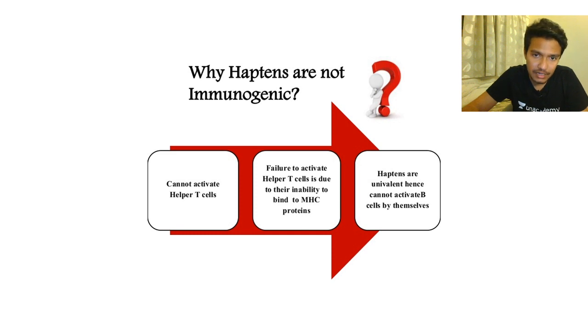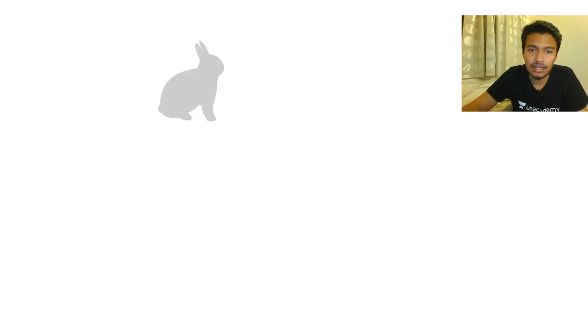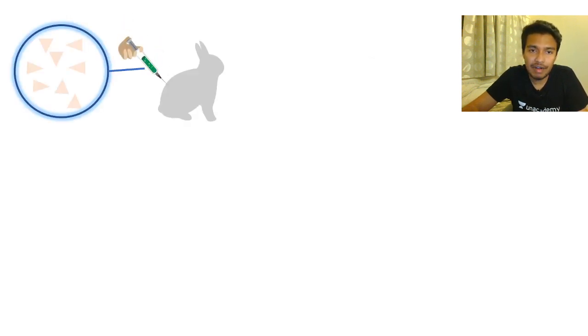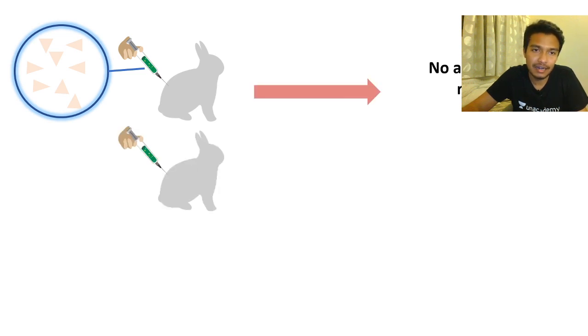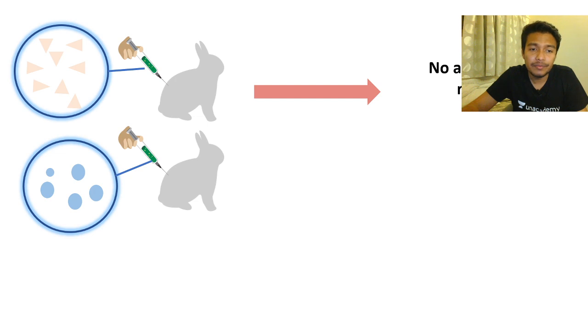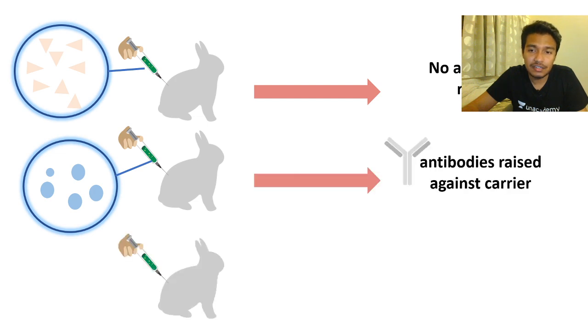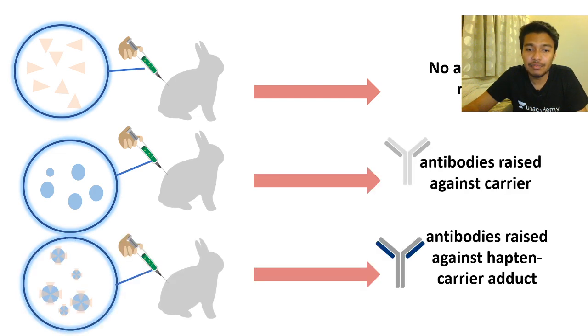Because of their size, molecular complexity, etc. When people injected rabbits with simple haptens, they didn't find antibodies against them. But when they injected complex carriers, they found specific antibodies against the hapten-carrier adduct. That means haptens need to be coupled with complex substances in order to elicit an immune response. So the hapten terminology is important.